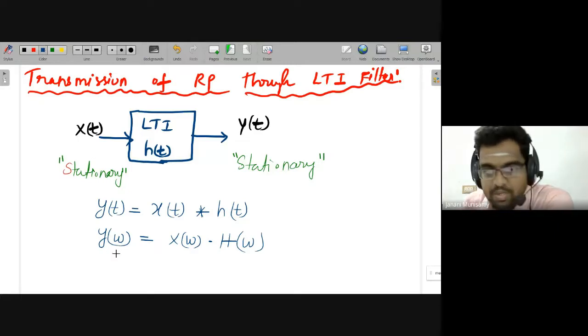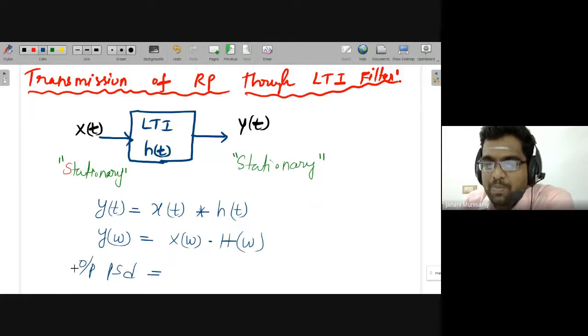Another observation here is the output power spectral density. At the output we have y of t, which will have some power spectral density.